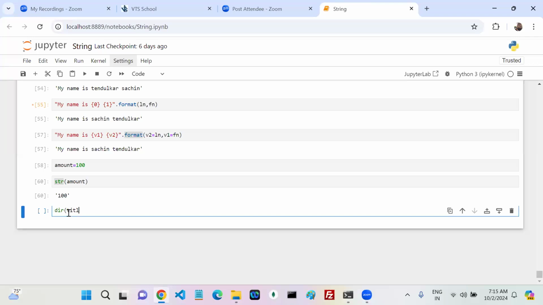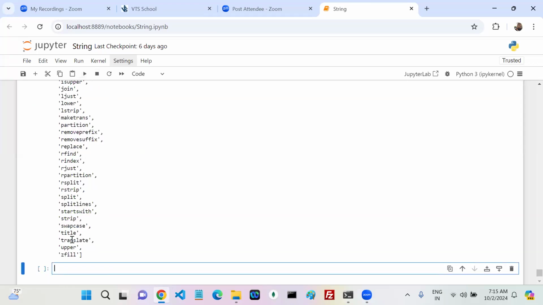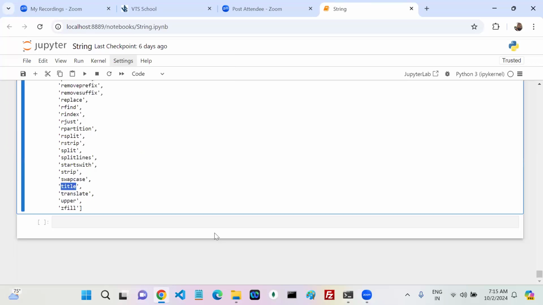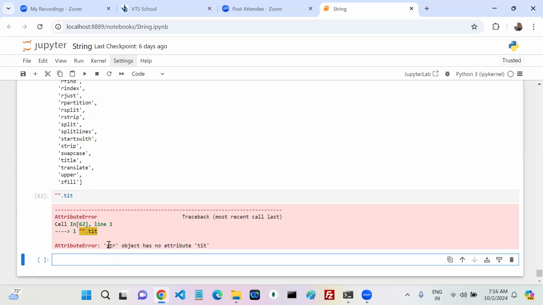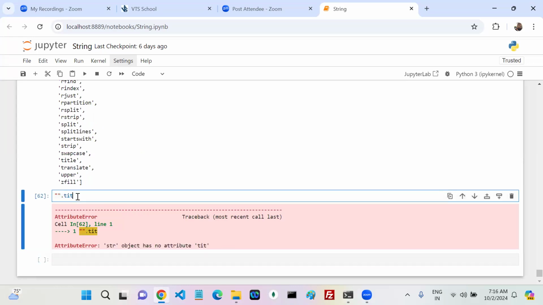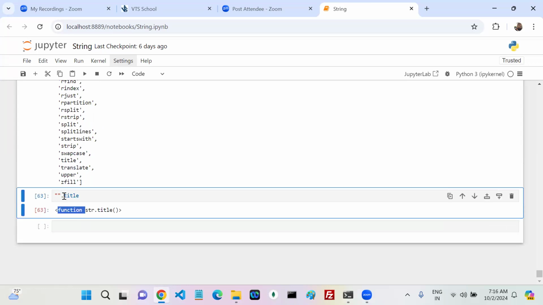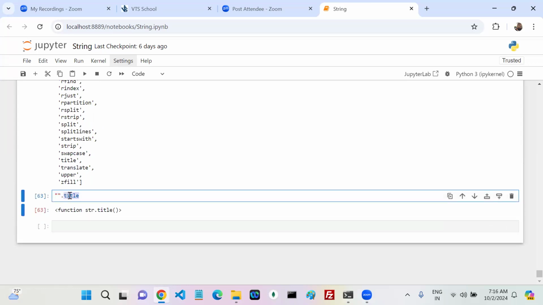Dir of str. Here title is there. This is one way. Another way: this is a string, right? If I write tit, it says str object has no attribute tit. If I write this, the str object has the attribute title. Yes or no? There or not there?